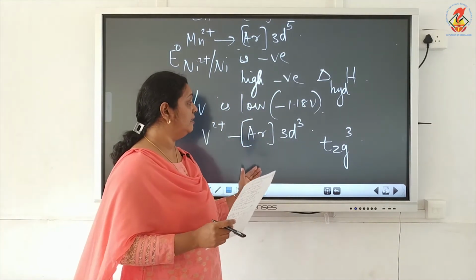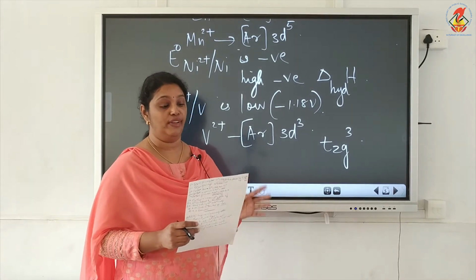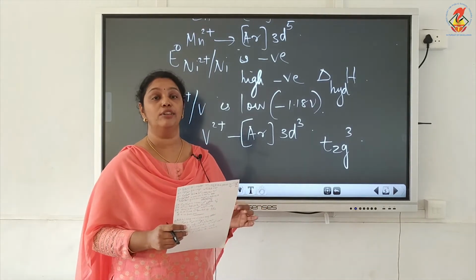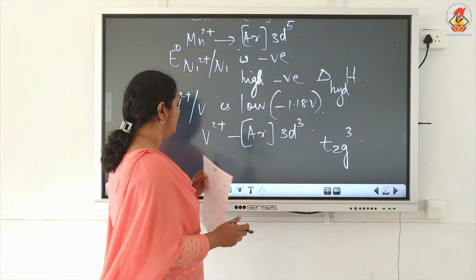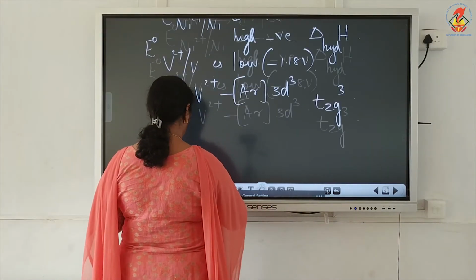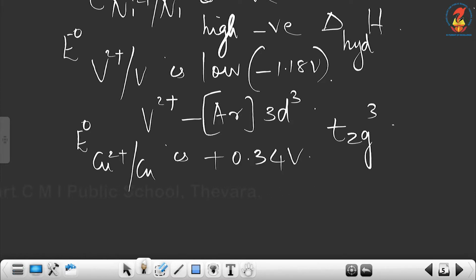Okay, so the answer here is due to the stable half-filled t2g3 configuration of vanadium 2+. The E0 value of vanadium is low. Now the next question is the E0 value of Cu2+/Cu is positive, or +0.34 volt. Now what is the answer for that?